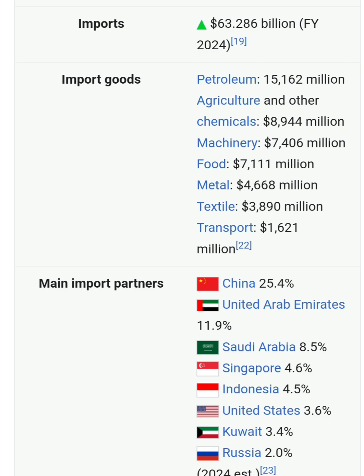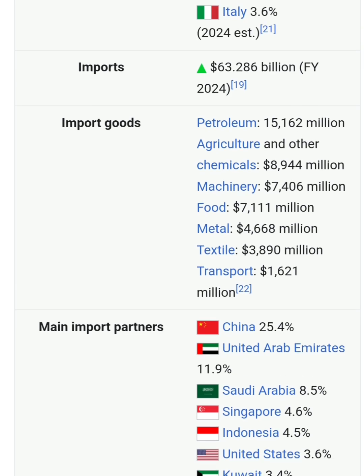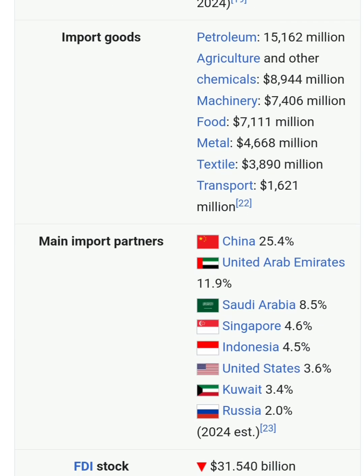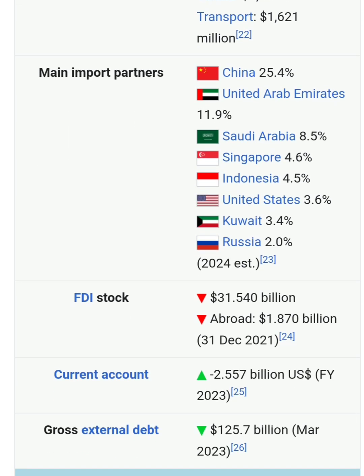And remember, the import percentage is much higher if we compare it, because our total import is 63 billion, while our export is very low. Our total export is only 39 billion. Therefore, 1% of our import will never be equal to 1% of our export if we calculate it.